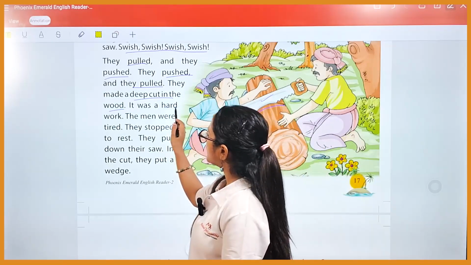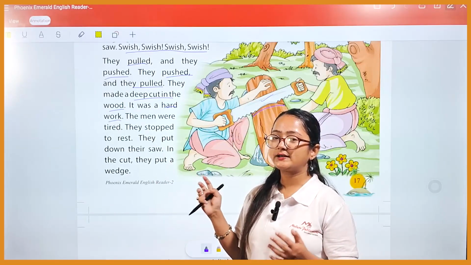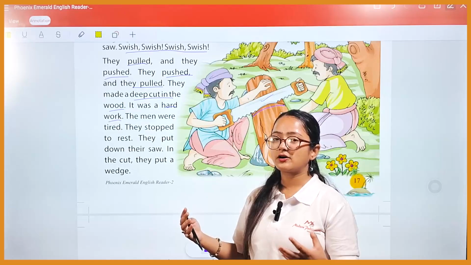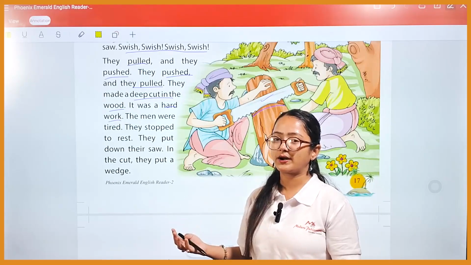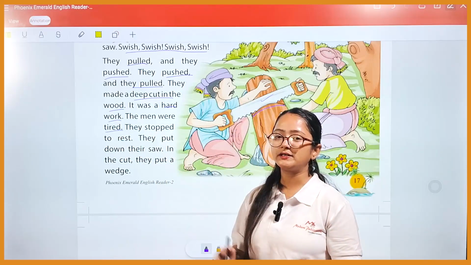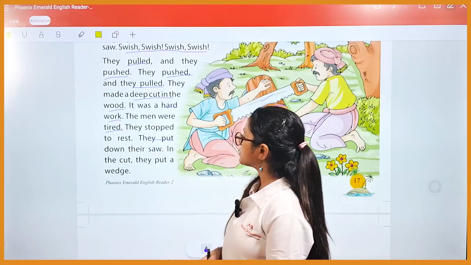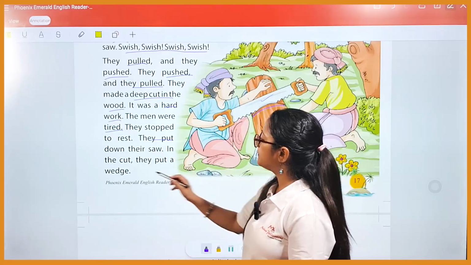It was a hard work. So basically this type of work is very hard, okay. It requires lots of hard work. It requires lots of strength. The men were tired. Now both the men were tired, okay. They stopped to rest. They put down their saw. In the cut they put a wedge.